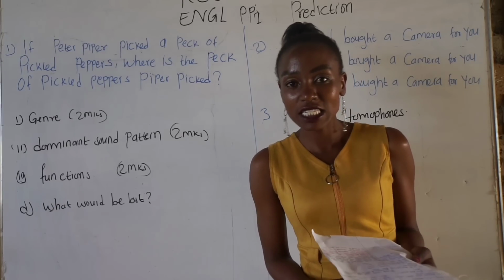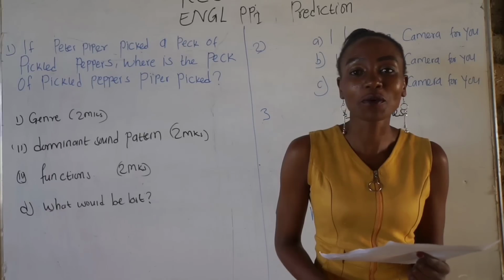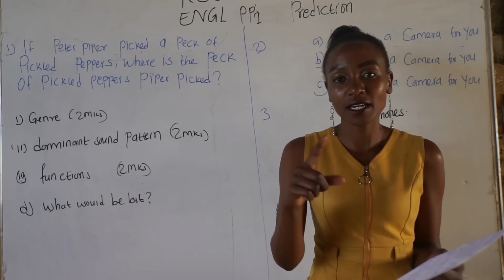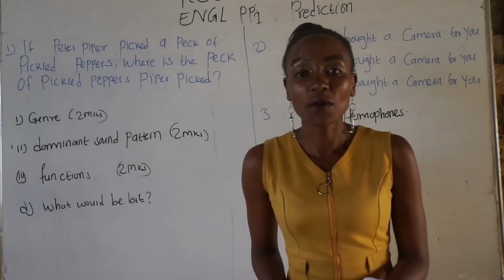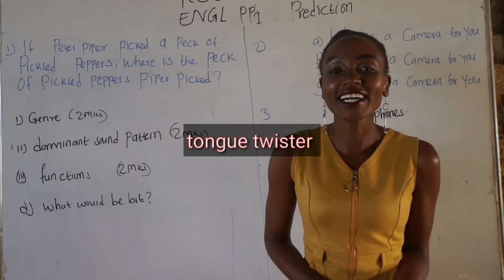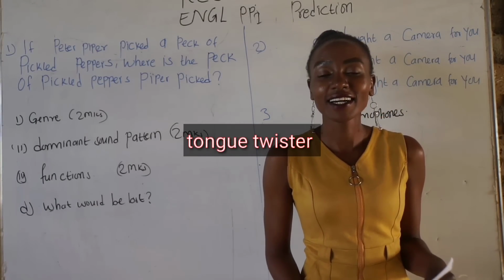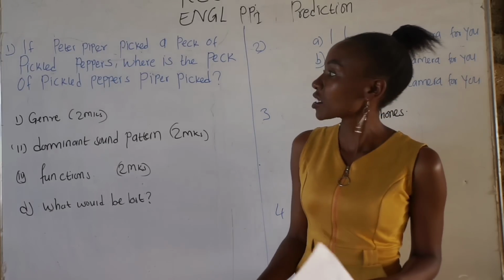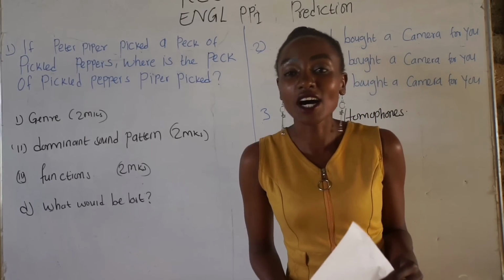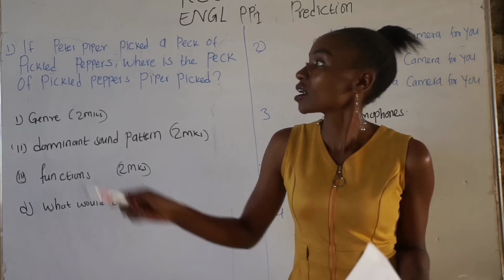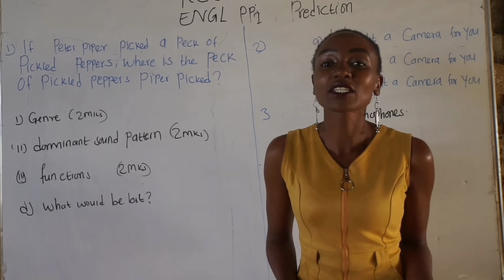The first question is Part A: in a reason, classify the genre, 2 marks. The first mark is for identifying the genre. The second mark is for giving a reason for your answer. Our genre is, you're right, a tongue twister. Why is it a tongue twister? Because it is alliterative. We have the first sound of each word, which is a consonant sound, being repeated. Peter Piper picked peck. So that makes it a tongue twister.